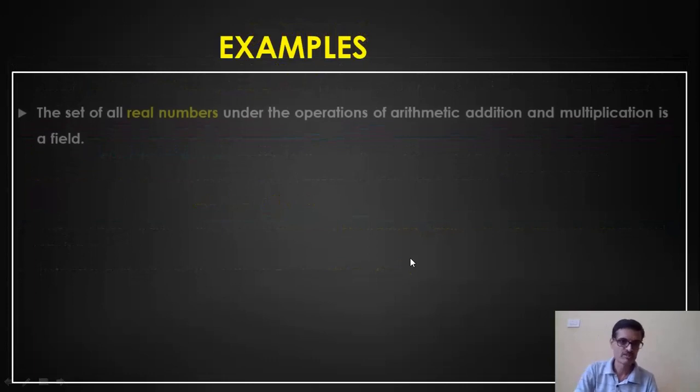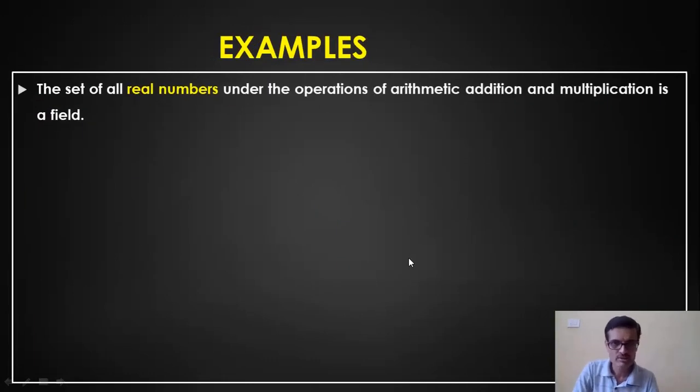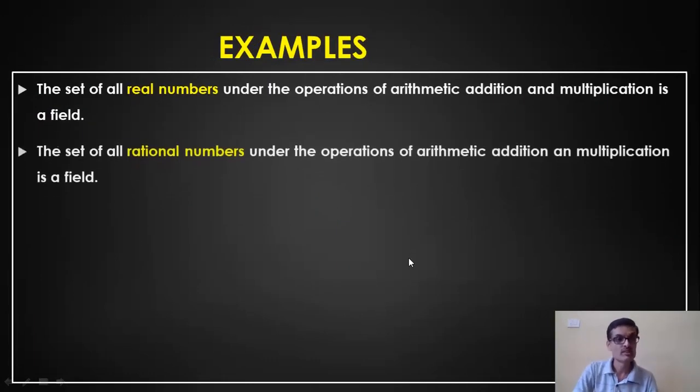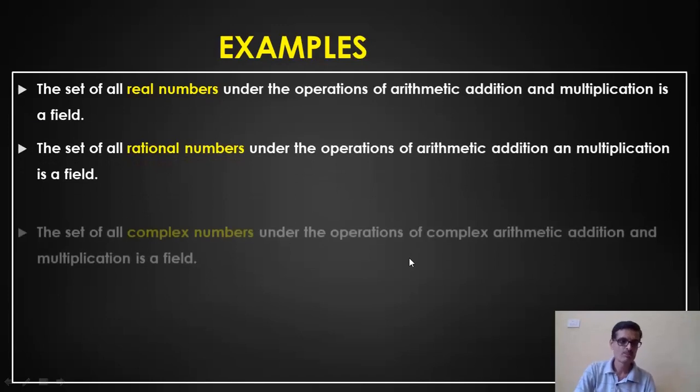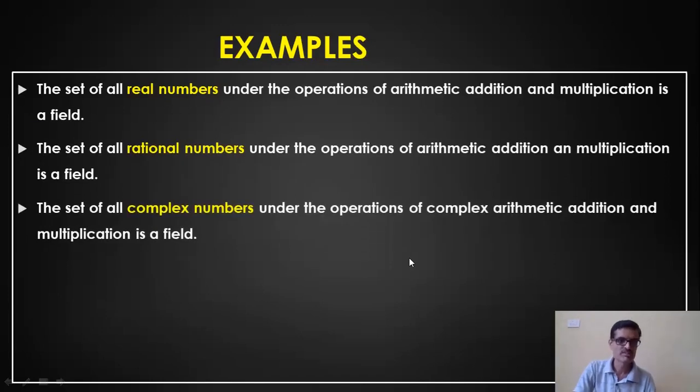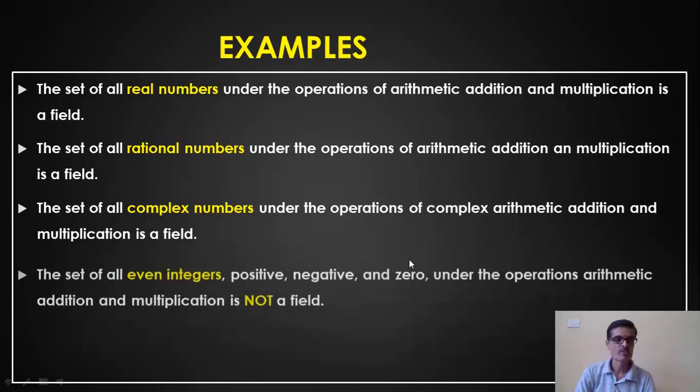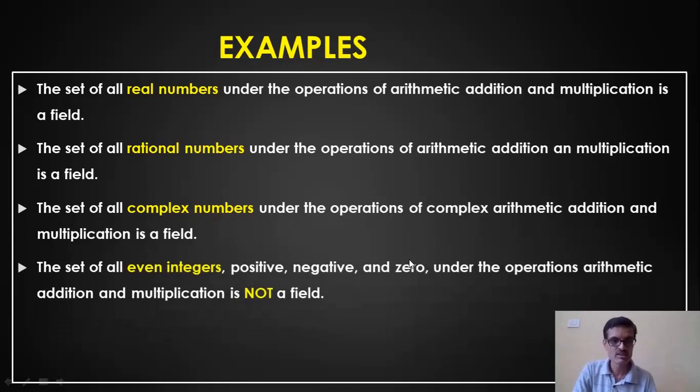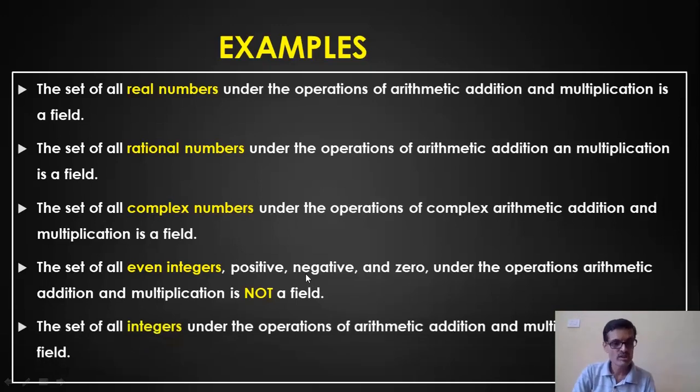A few examples. The set of all real numbers is a field. The set of all rational numbers is a field. The set of all complex numbers is also a field, but the set of all even integers is not a field. All even integers like plus 2, minus 2, 0, plus or minus 4 will not have a multiplicative inverse. So the set of all integers under the operation of addition and multiplication is not a field.